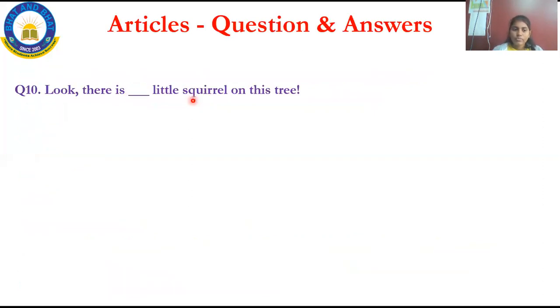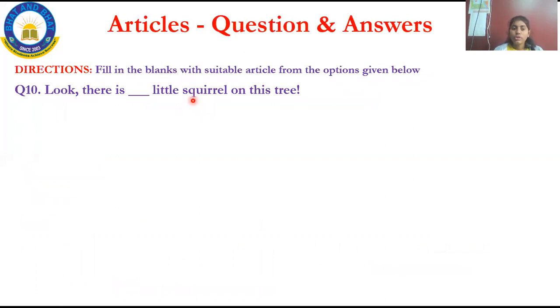articles. The next question, look, there is dash little squirrel on this tree. This is your question. Look, there is dash little squirrel on this tree. And option A and, option B the, option C a, option D no article.